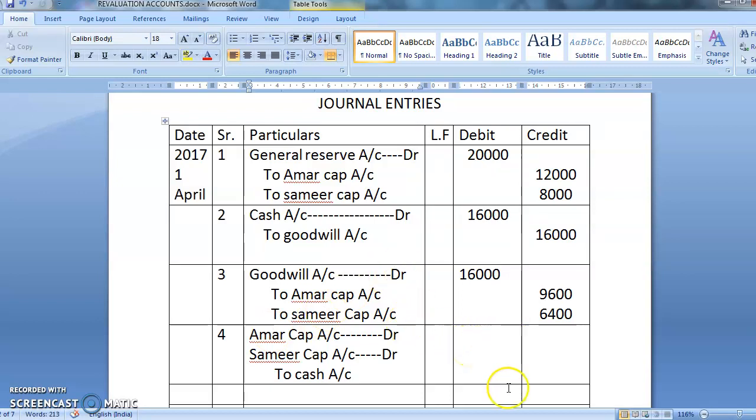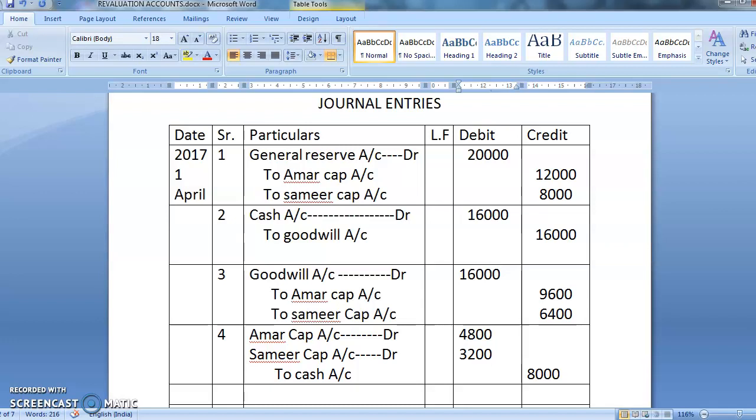Okay. Now, what is 50%? 50% of whatever the goodwill has come. Now see, goodwill which is come in the cash will come to 8,000. They will be withdrawing 8,000. Now see, Amar was getting 9,600. So what is the 50% of 9,600? The 50% of 9,600 is 4,800. And what is the 50% of 6,400? It is 3,200. And now you total, it is coming to 8,000. So Amar and Samir is taking some part of a goodwill as a cash.